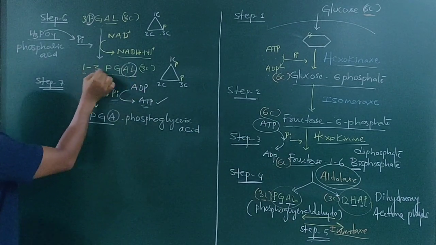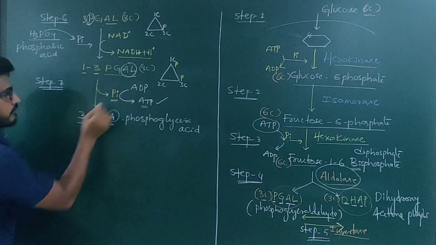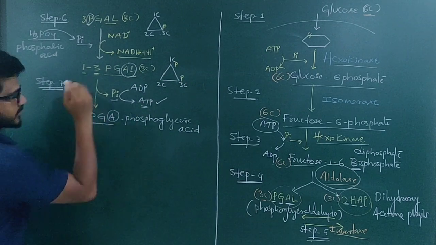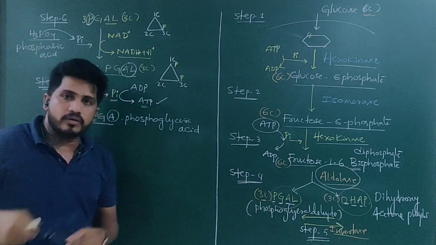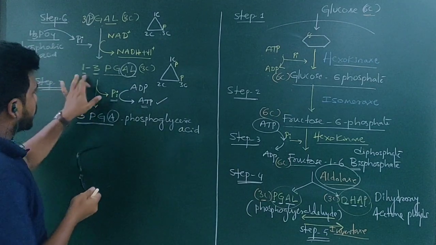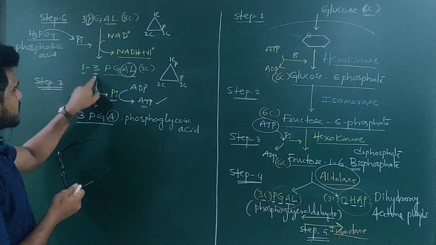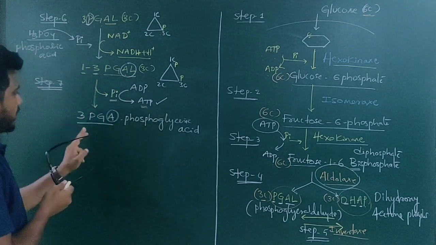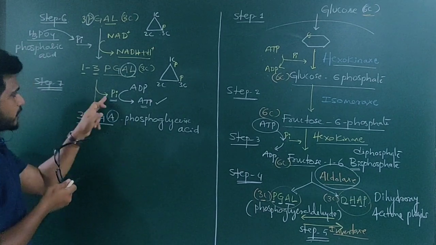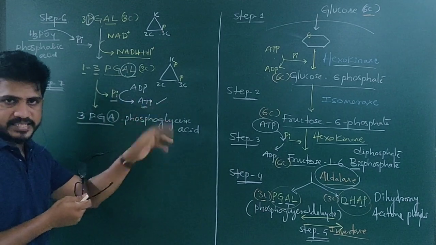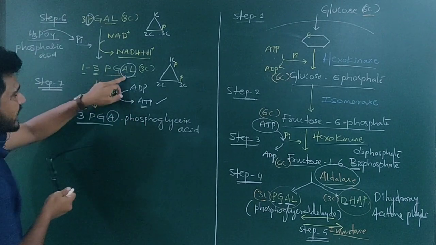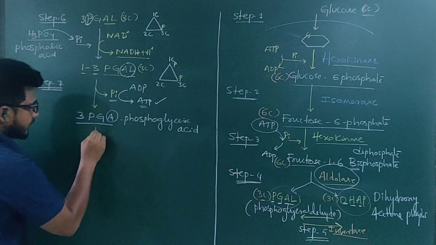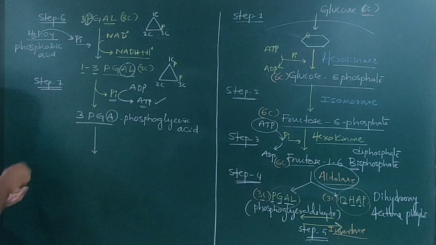1,3-PGAL has 2 phosphates. In that, one phosphate is gone. Again, one phosphate is gone from the first carbon. That is why here 1 is removed. 3-PGA is there. If you have a doubt, just check: why has sir written 1,3 here and 3 here? 1,3 means at the first carbon 1 phosphate, at the third carbon 1 phosphate is there, and here an aldehyde group is there. But here 3-PGA means at the first carbon the phosphate was gone and it helped in the synthesizing of ATP, clear, and the aldehyde group becomes an acid group, right? So this 3-PGA, next step, that is step 8.